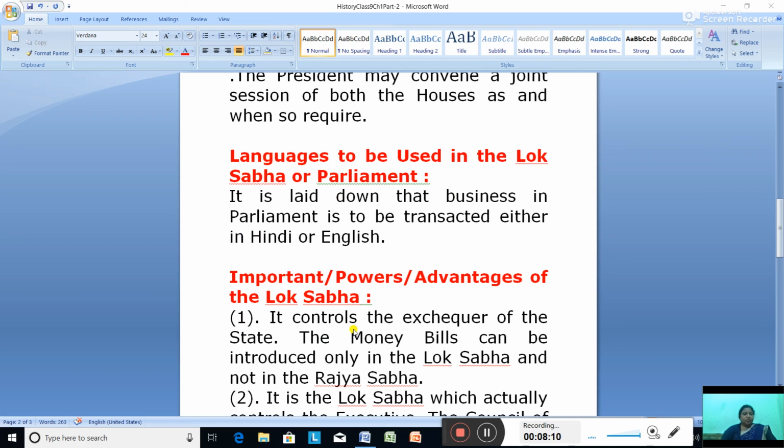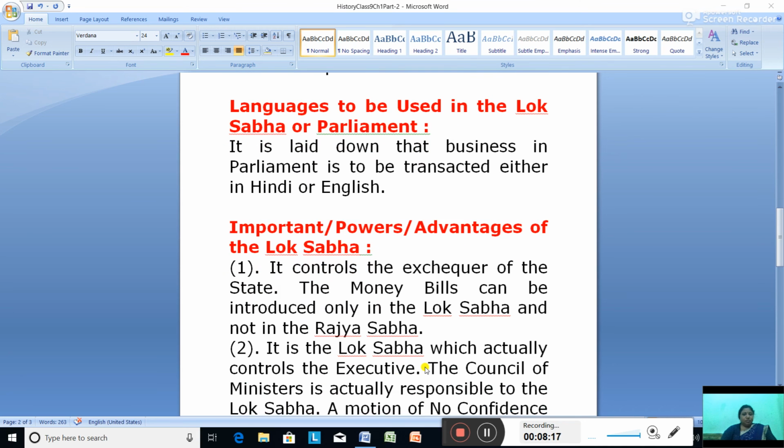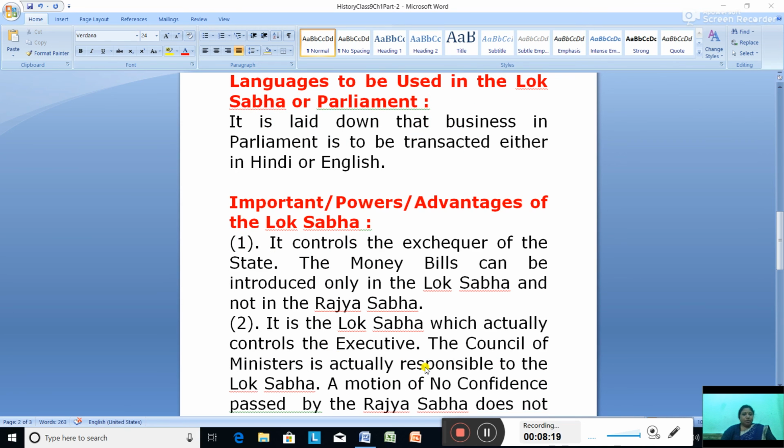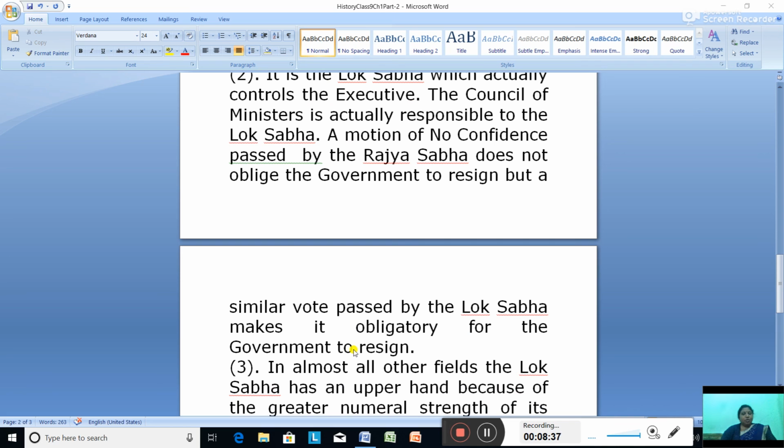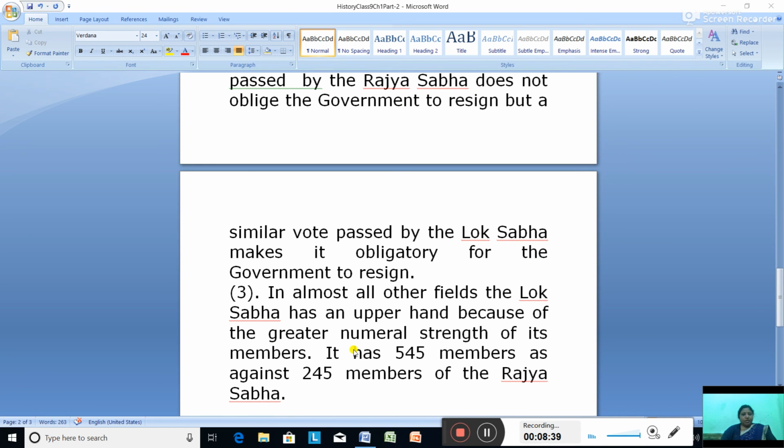As for importance, you studied that the money bill can only originate in the Lok Sabha, not in the Rajya Sabha. The Lok Sabha controls the executive. If a vote of no confidence is passed in the Lok Sabha, it will oblige the government to resign, but if the same vote is passed in the Rajya Sabha, it does not. And it is greater in numerical strength, so it has the upper hand in every field.